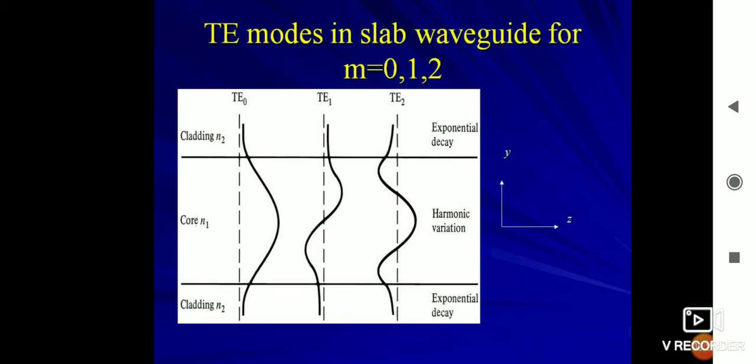This shows the TE modes in a slab waveguide for m equal to 0, 1, 2. This is TE0, TE1 and TE2. The middle section shows the harmonic variations and the ending sections show the exponential decay.